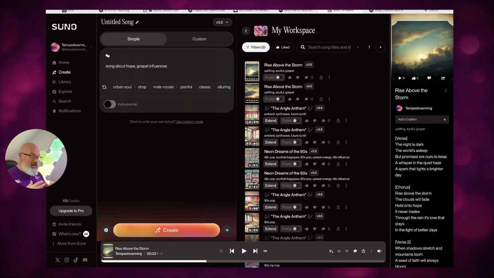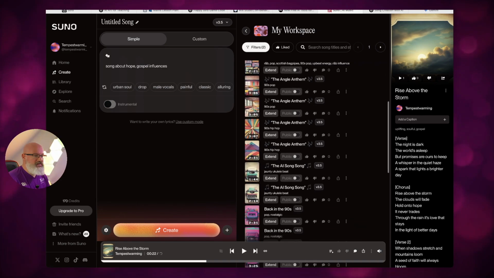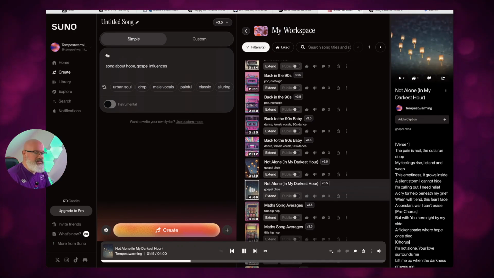So you get the idea. One of the benefits of this is that it will generate quite good, catchy songs. The only downside is that some of the lyrics do sound very AI generated, particularly if you're used to hearing them. I know now if I hear one of these songs, I can spot it a mile off because I'm so used to generating them. However, sometimes they do generate some really good gems. So when I made one of the other songs before this, Not Alone in the Darkness, if I just skip ahead to some of the things at the end, it was quite good.